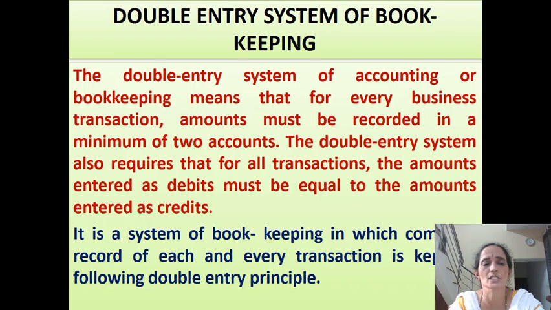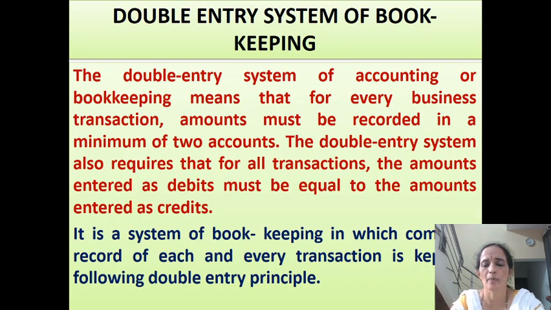Complete record of each and every transaction is kept under double entry system. That too, accounts are kept by following double entry principle. So it is a system of bookkeeping in which complete record of each and every transaction is kept by following double entry principle.